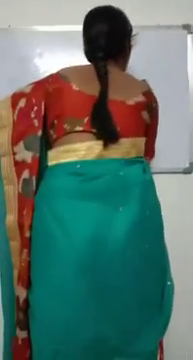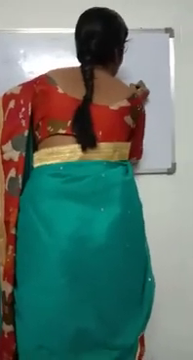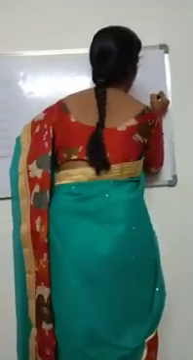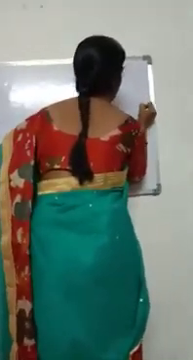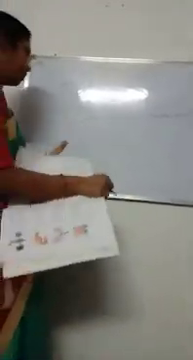Pituitary gland, and we have hypothalamus. These are the 5 important parts of the brain. These all together work for the brain to function properly.